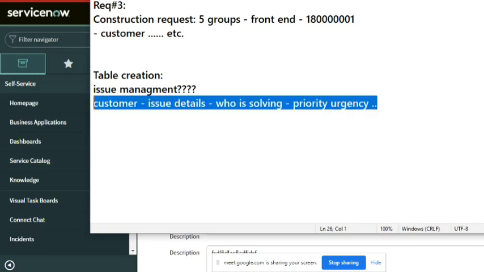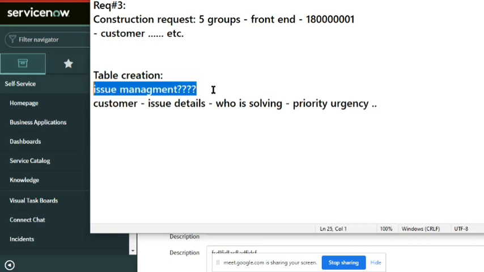So this is what he wants from the customer side. If you receive this, will you create a new table for this issue management? That is the first question.